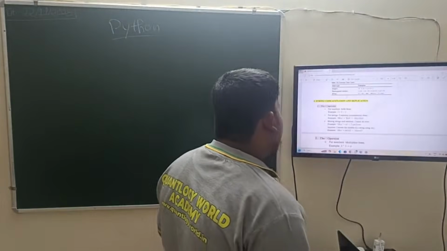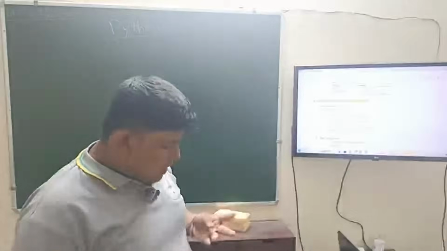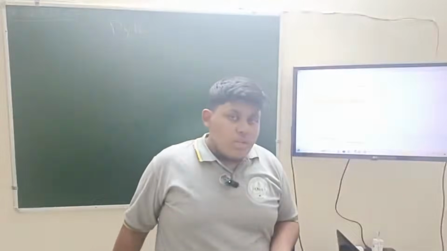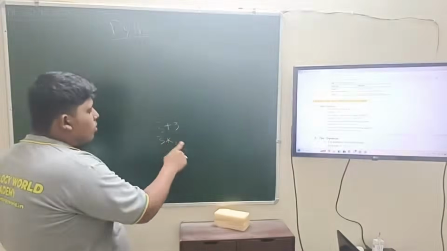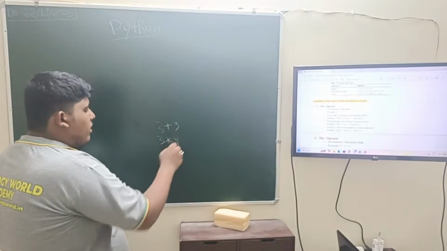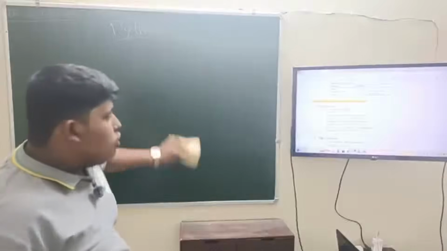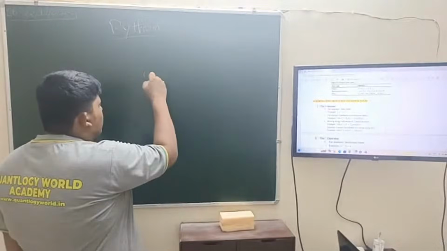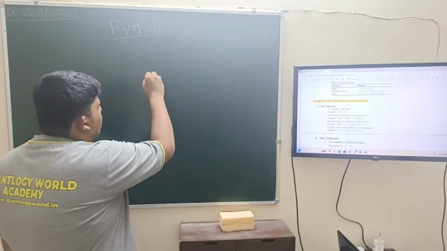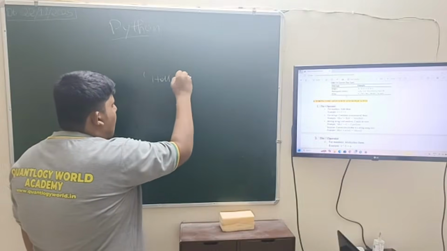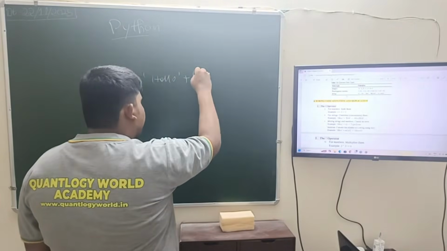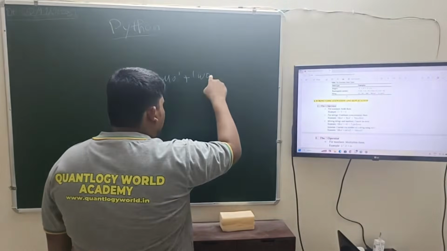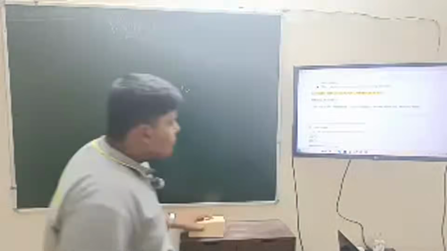Then the concatenation and replication. This is very useful. Concatenation and replication are used in the case of strings. We can add an integer to an integer, and we can multiply an integer by an integer. We can also do it with an integer and a string. We write in code hello, and another, then we give the plus symbol, the arithmetic plus, and in another quote we write and assign a value, not only an integer.